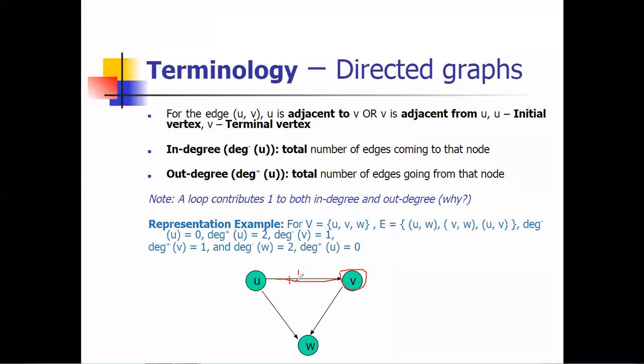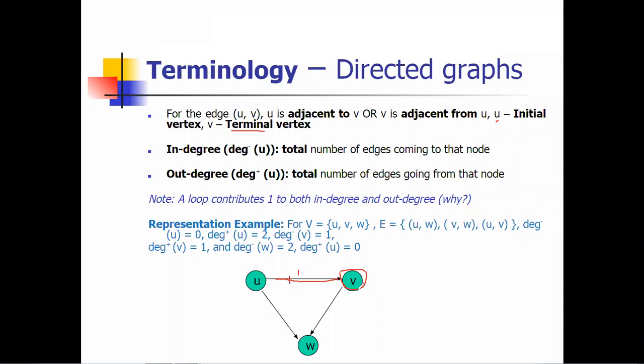Yes, so again there is a concept why it is called adjacent, because we can say that U is connected to V as well as V is connected to U. Initial vertex, you can say U is the initial vertex and V is the terminal vertex. Why is it called the initial vertex? Because our graph starts from it. We cannot say that the graph always starts from U. It is not like that. It may start from W, it may start from V.